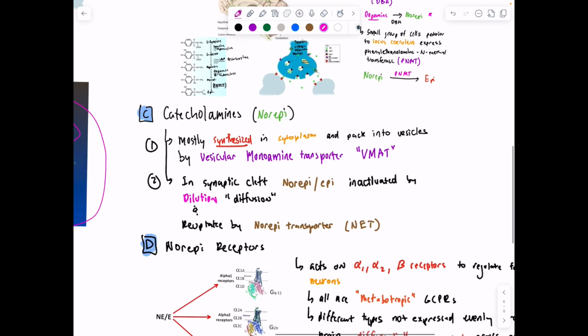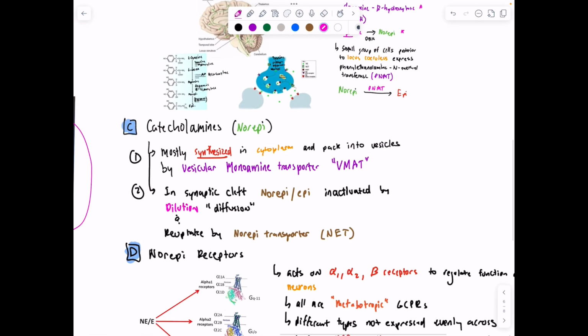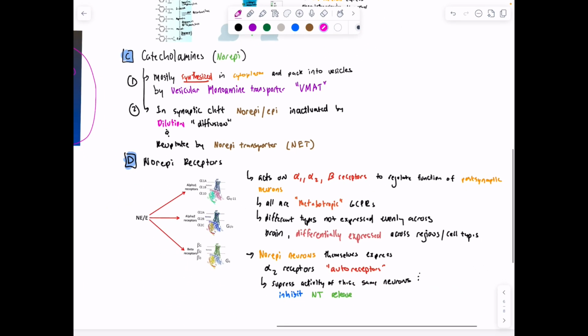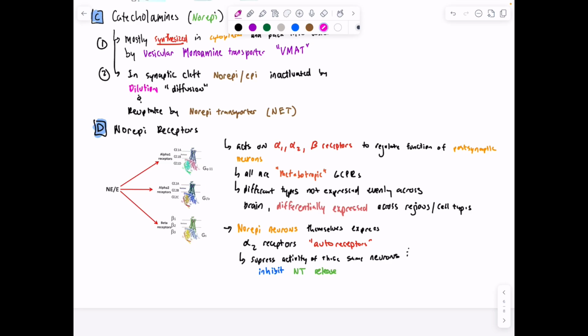So norepinephrine is a catecholamine, and it's mostly synthesized in the cytoplasm and packaged into vesicles by VMAT. In the synaptic cleft, norepinephrine and epinephrine are inactivated by diffusion, and reuptake is done by the norepinephrine transporter, NET. Norepinephrine receptors are G-protein coupled receptors, acting on alpha-1, alpha-2, and beta receptors, and they're all metabotropic. The different types are not distributed evenly, but differentially expressed depending on what region you're in.